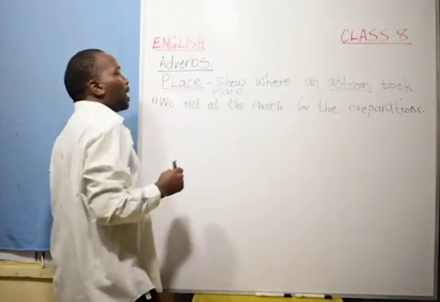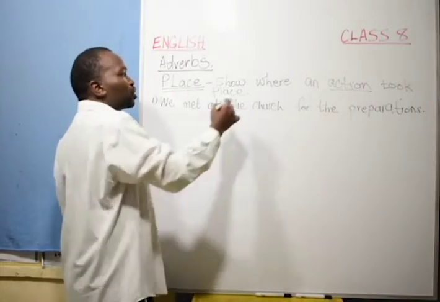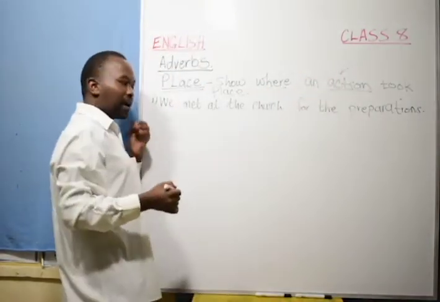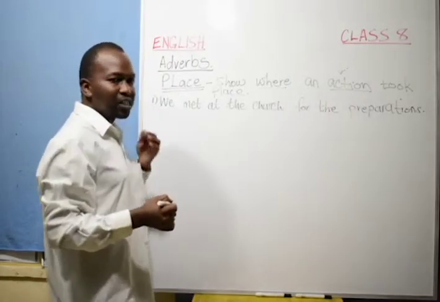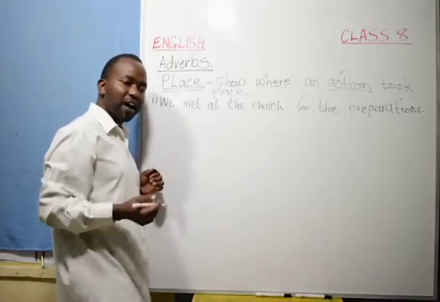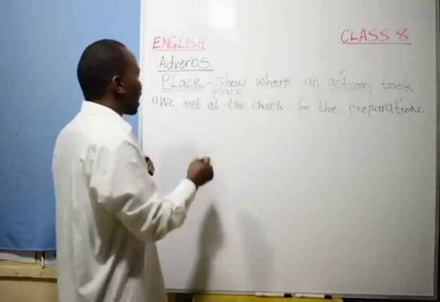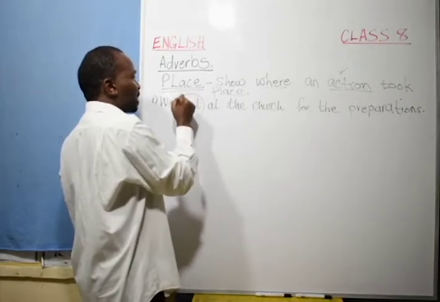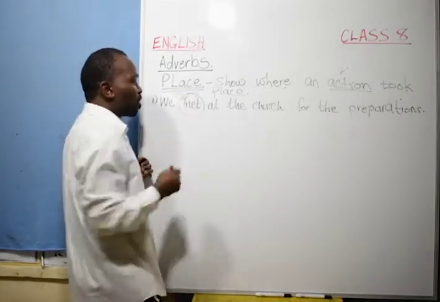So, we have said adverbs of place show where an action took place. In our case, what is the action? Very good. The action is meeting. The word that shows what is going on is meeting.